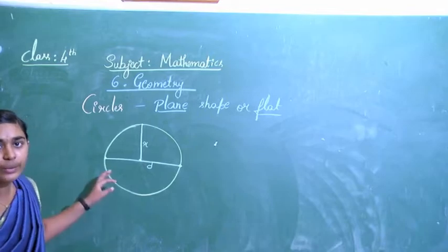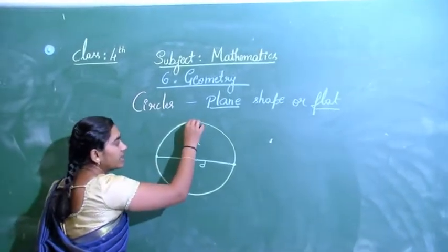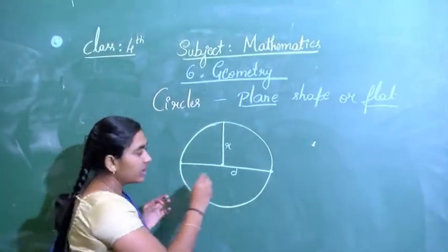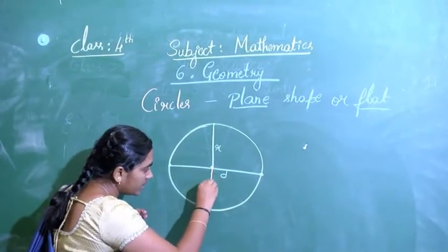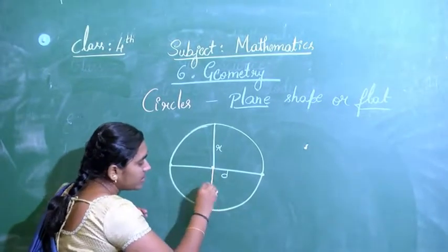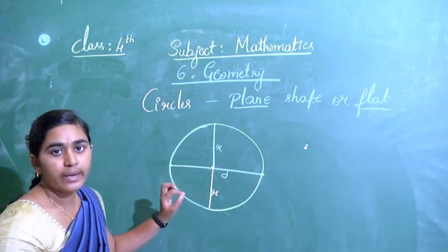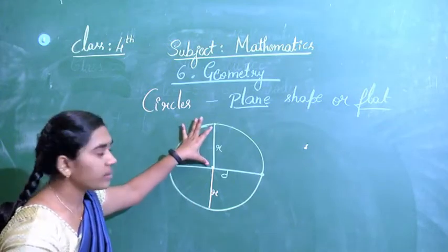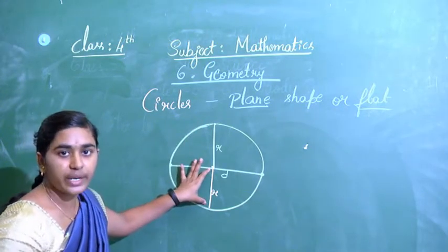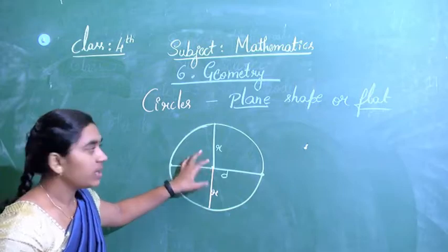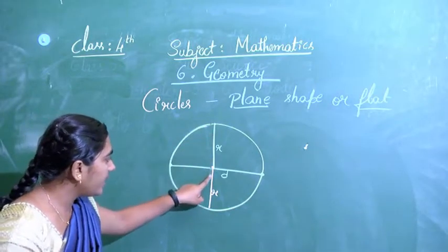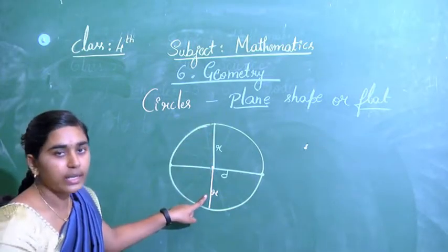Now what I will do, I will draw another radius. See, a line joining the center to the point. This is also a radius, right? If you observe, this will be a straight line passing through the center.